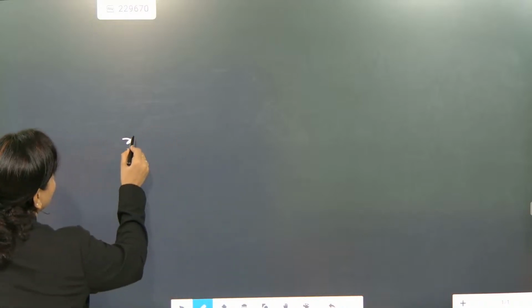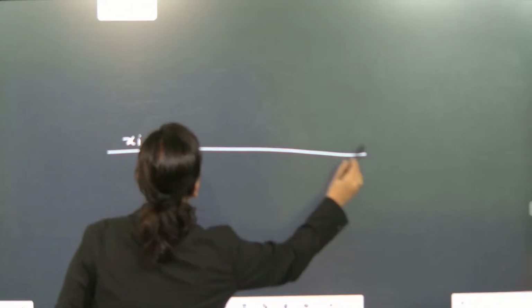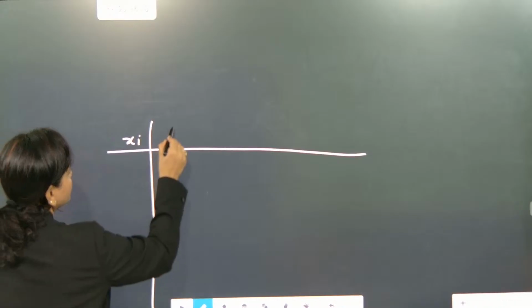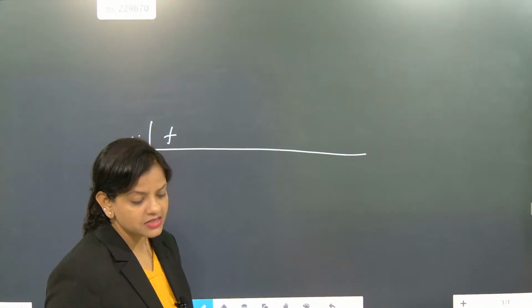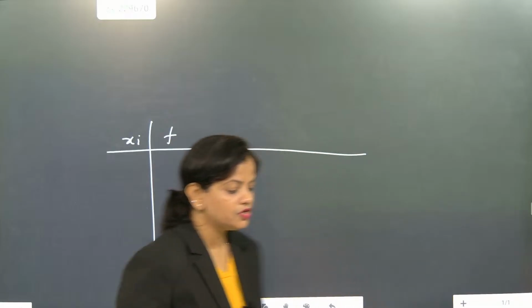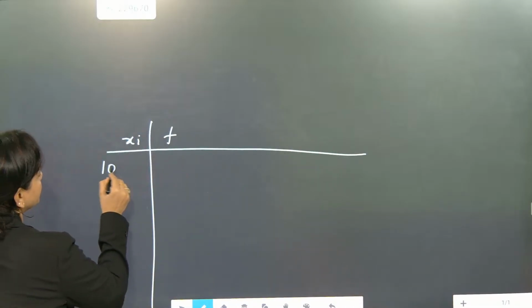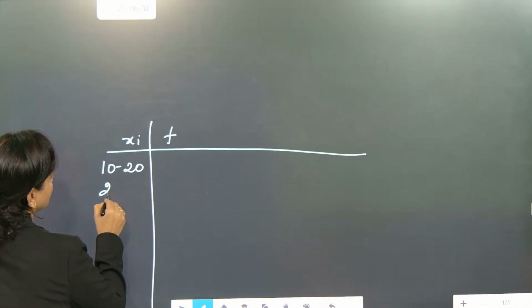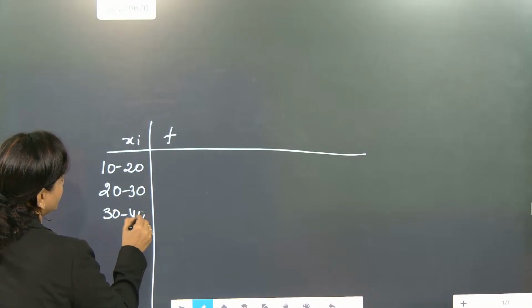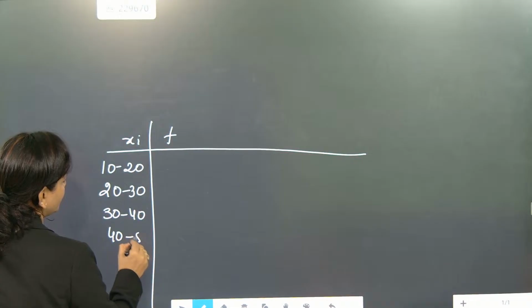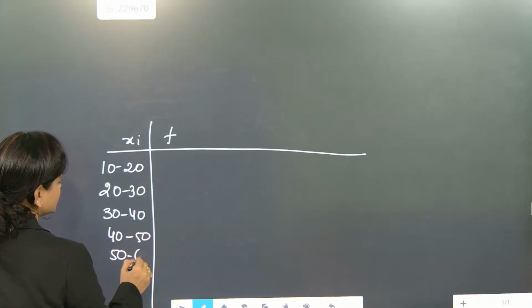Now we are going to go for grouped data. If somebody asks you the range of grouped data, grouped data is written with frequency, meaning how many times the number has repeated in that interval. So let's see. First example: 10 to 20, 20 to 30, 30 to 40, 40 to 50, 50 to 60, 60 to 70.